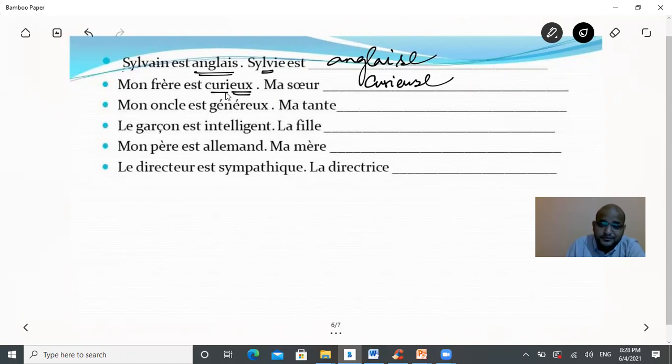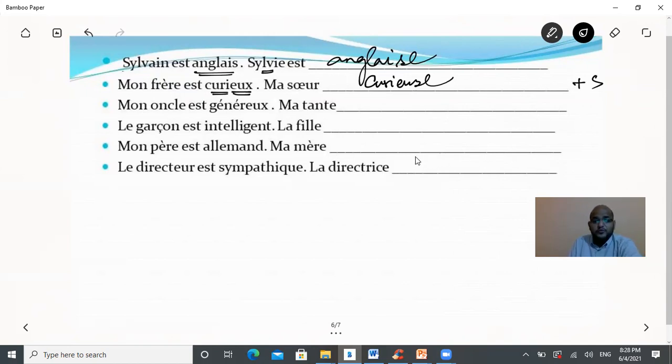This curieux adjective will be same in masculine plural, but in feminine plural you have to add extra S in order to make this plural. If you want to say my sisters are curious, you have to add extra S in that. I'll write that sentence later. We'll be using them in the plural sentences.